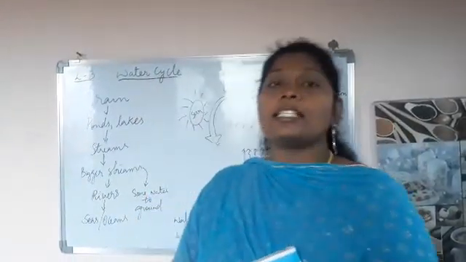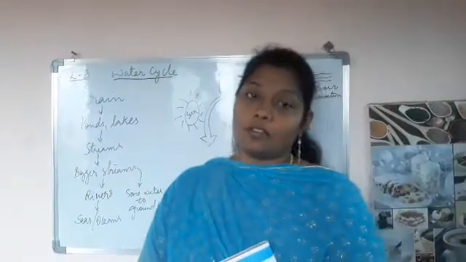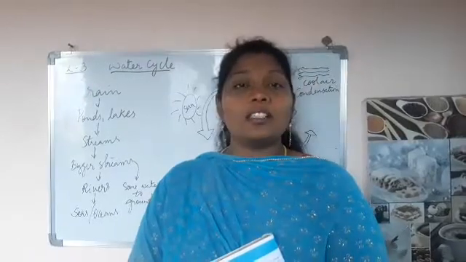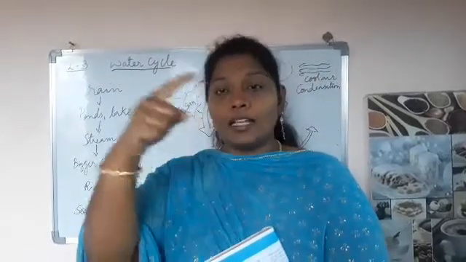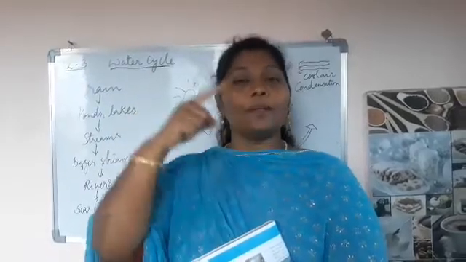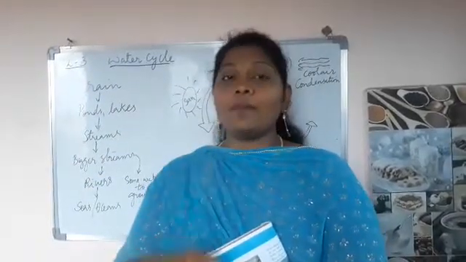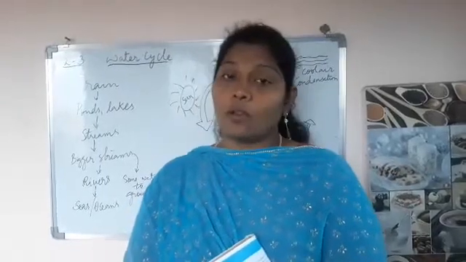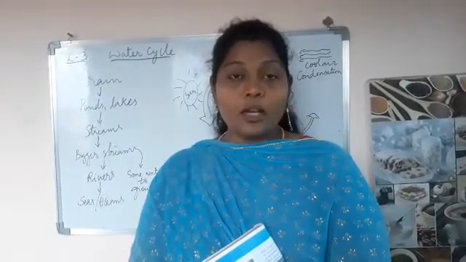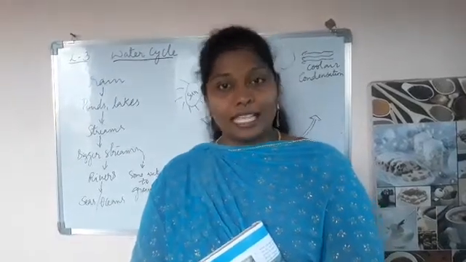I said that cycling is a regular process. Not regular, it is a continuous process. So, if you ride a cycle, the wheel turns continuously. Yes, children? So, in the same way, the water cycle is also a continuous process. We will see what this water cycle is.